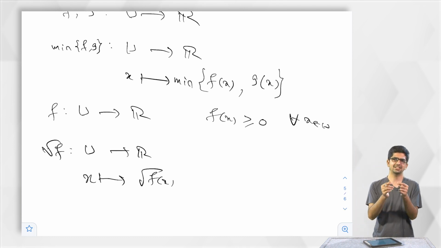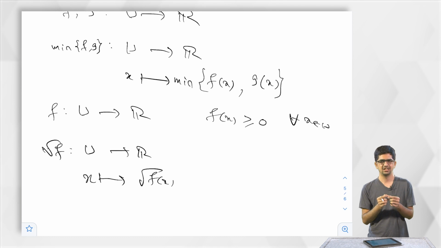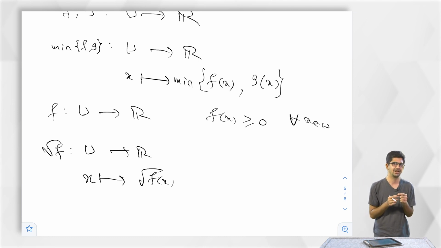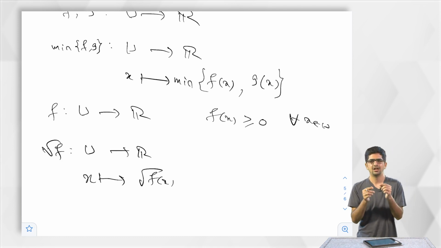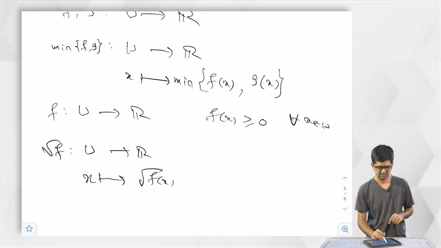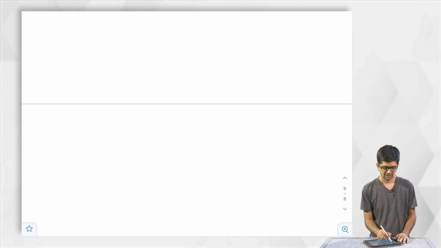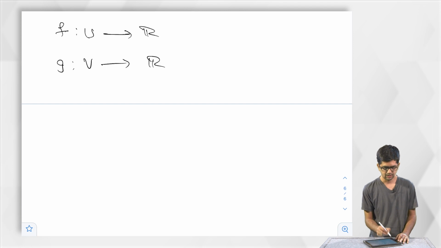Given two functions, we can produce another function. You might have already guessed whatever I am saying. There is a notion of composition of two functions. Let us write that down now. Given two functions, u to R and v to R, let me call this f, let me call this g.